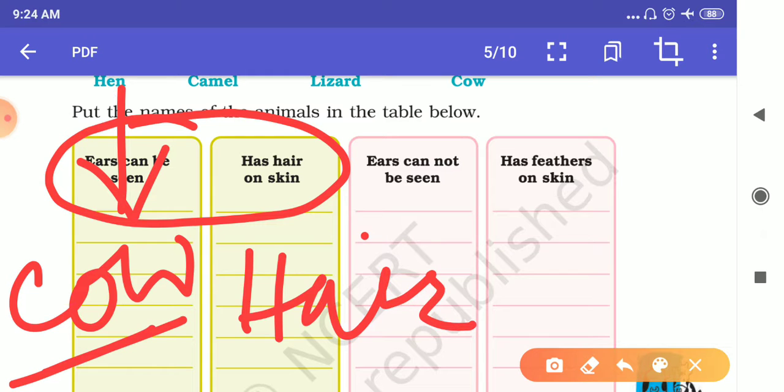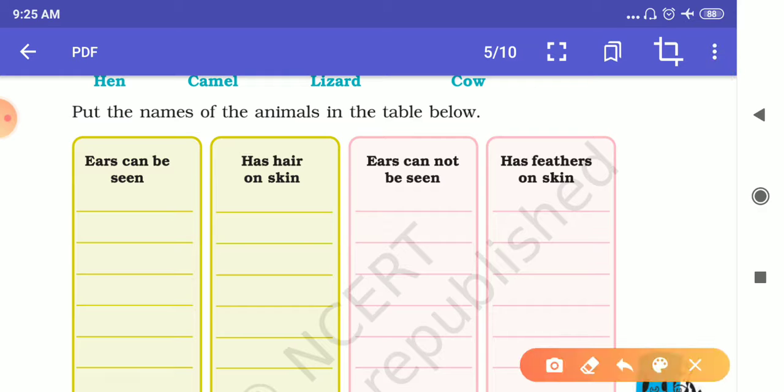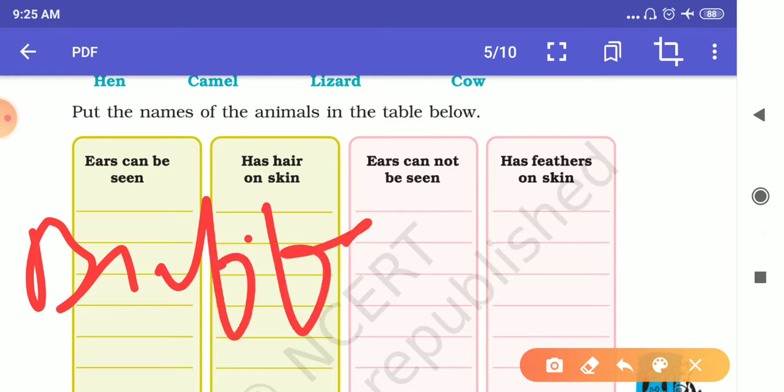Similarly, take another example, a buffalo. Have you seen a buffalo? If you go near the buffalo, you will find very small hairs present on the buffalo's skin, and you can see the buffalo's ear easily from a distance.